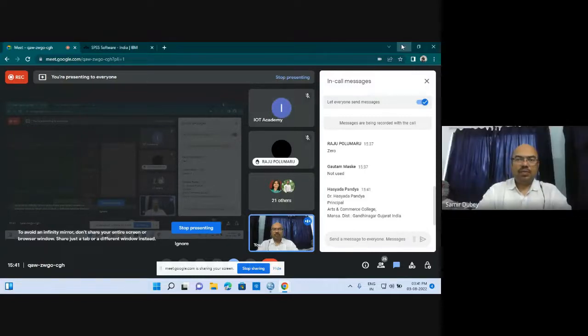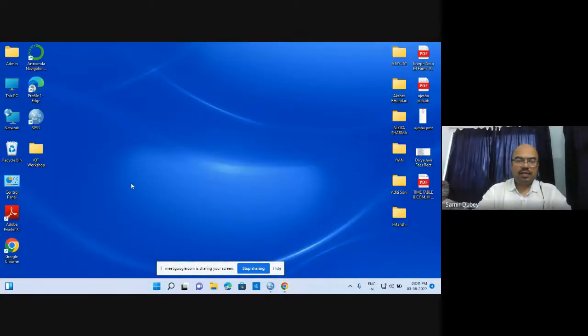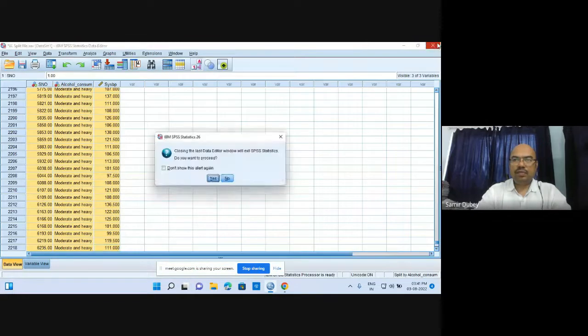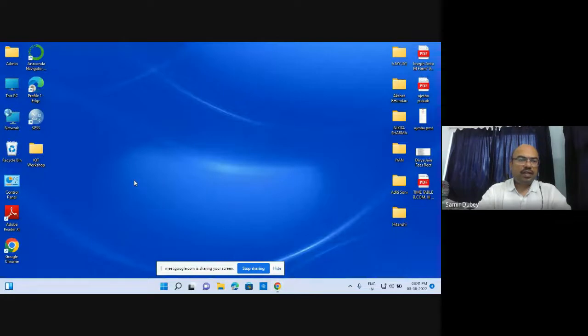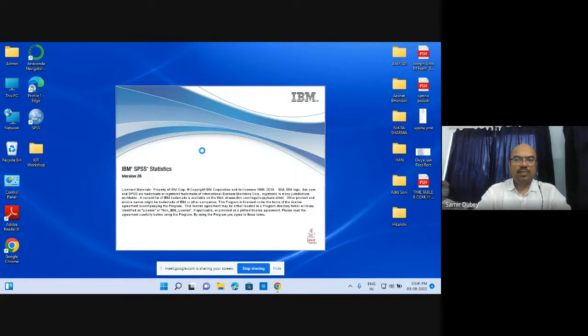Okay, so here it is. Here the shortcut shall be saved like this. It is already running over here, so let me close this first. And here is your shortcut. The shortcut will look like this. Once you open the shortcut, once you double click on it, this IBM SPSS will open up like this.